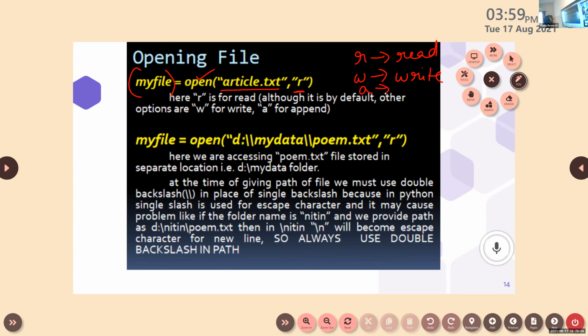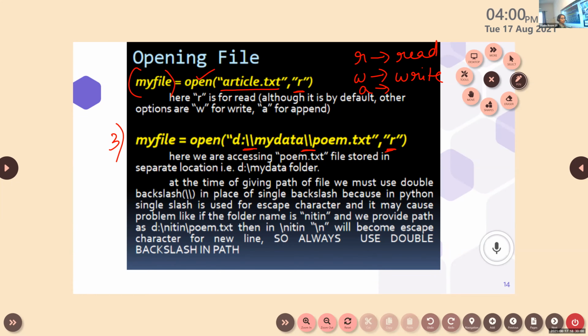So this is another example to open a file. And next one, look at the next example. My file is equal to open, then what has been written? The location of the file has been specified, isn't it? After that, R. R stands for read mode. Here you can see double slash. What is the meaning of this?